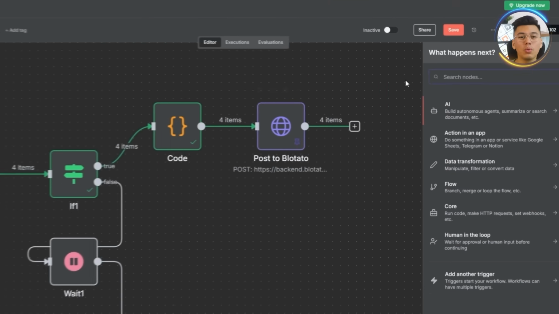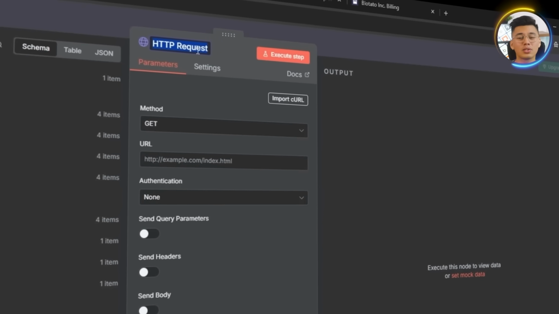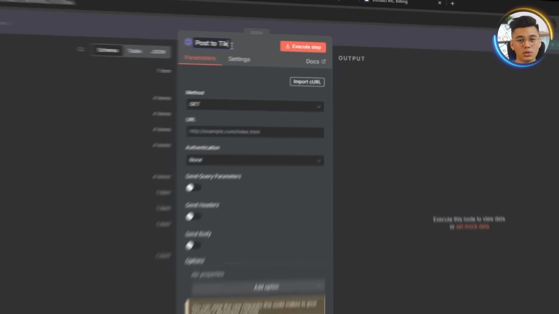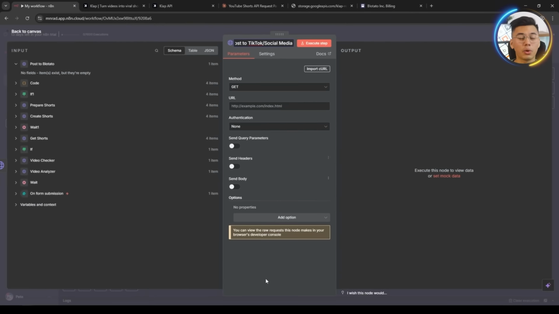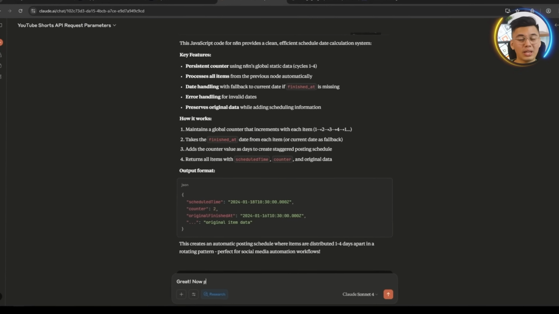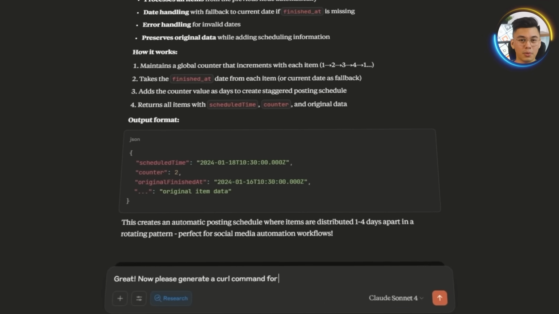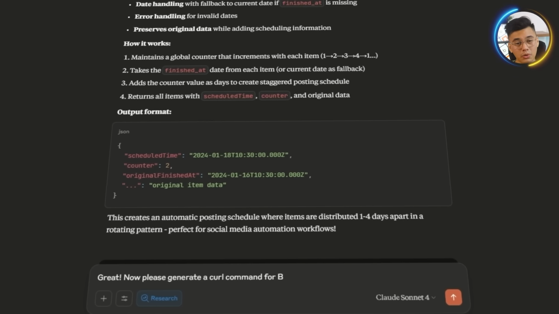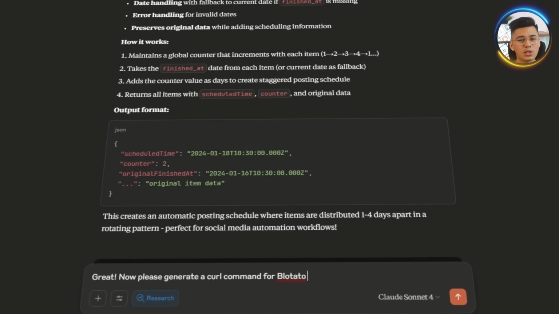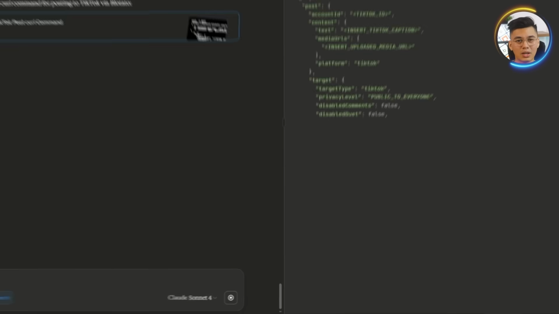Inside N8N, we will start by creating another HTTP request node and rename it to post to TikTok/social media. To get the request structure we need, we head back to Claude and ask it for a Blotato CURL command designed specifically for TikTok posting. Here's the prompt to Claude. Great, now please generate a CURL command for Blotato that we'll use for posting in TikTok.